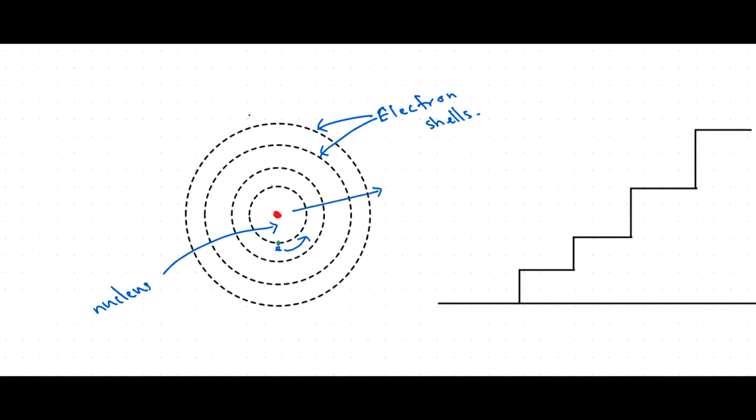That means the energy of the second electron shell is greater than the energy of the first one, and the energy of the third electron shell is greater than the energy of the second one. Likewise, the energy of the electron shells increases. These electrons are not staying at a particular energy level or electron shell constantly. If the electrons have the correct amount of energy, they can jump between the electron shells. It's like climbing up or going down a staircase.